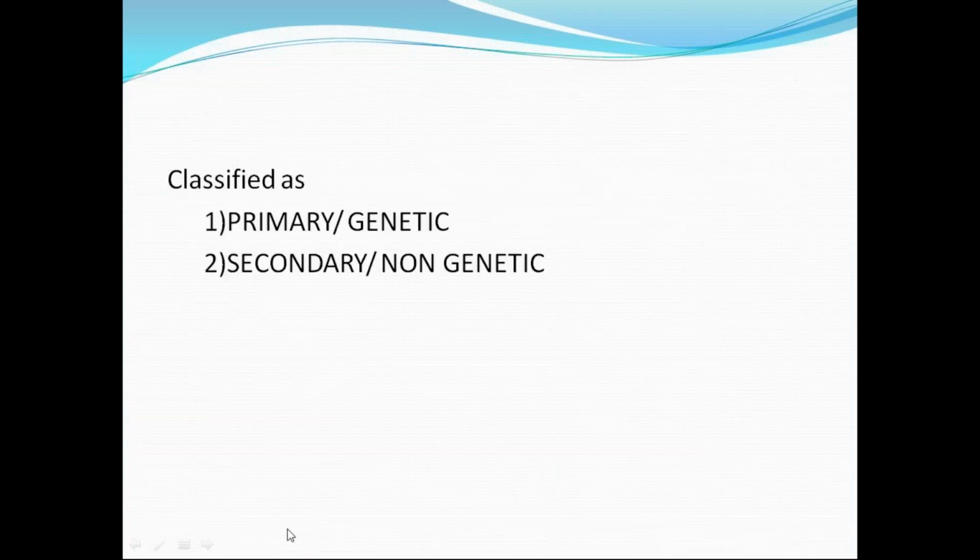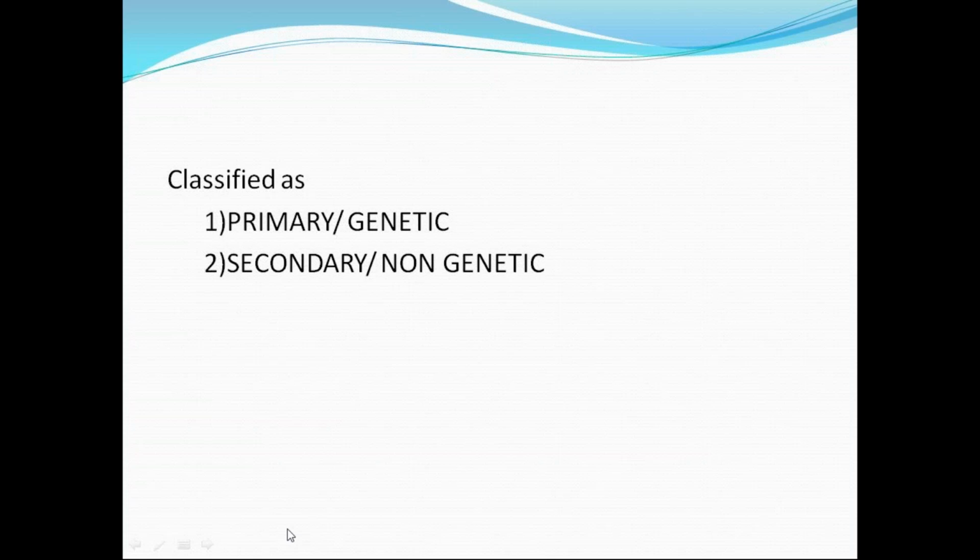So we need to classify microcephaly. You may ask why we need to classify. Because the classification is genetic and non-genetic, or primary and secondary. Because we need to give some counseling, right? If the other sibling also has a small head, we need to check the causes. What could be the cause for this microcephaly? So we can anticipate in future pregnancies what could be the reason. For genetic syndromes, we cannot change the course of the disease. We can just give antenatal counseling, and the probable outcomes for that cause and that disease.